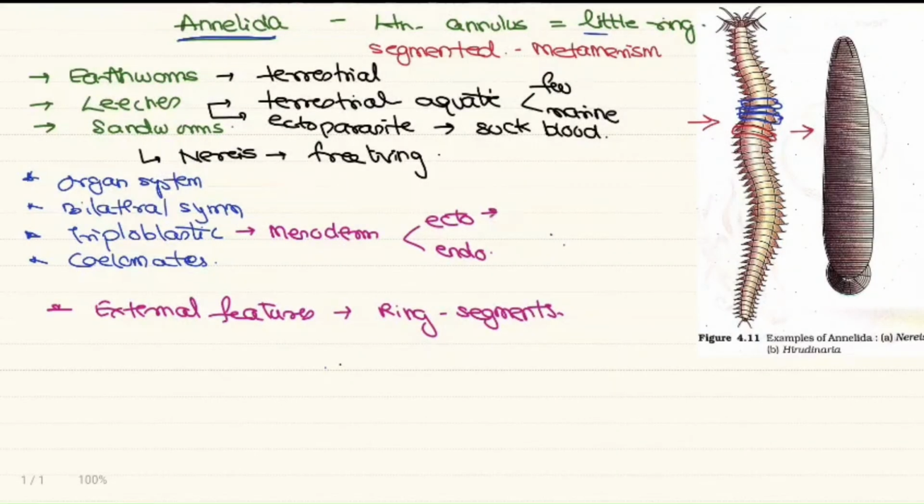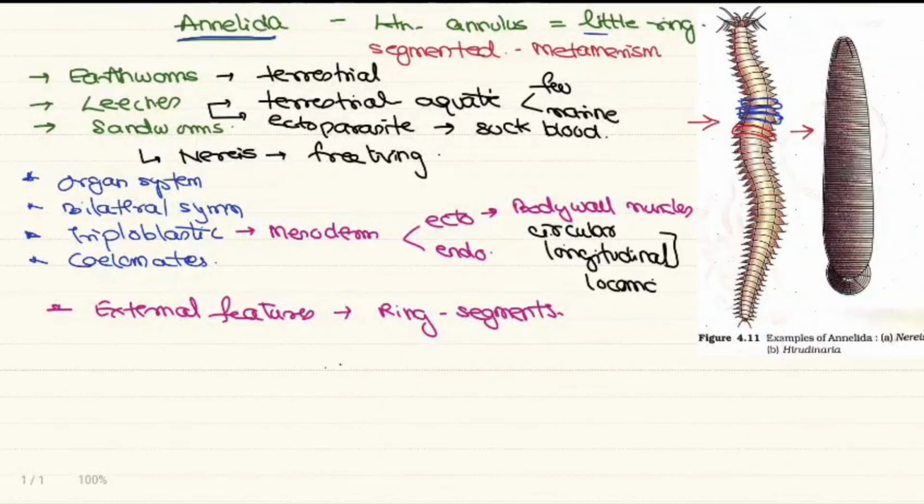The ectoderm and mesoderm will form the muscles of the body wall, and there are two types of body wall muscles: the circular muscles present in a circular fashion and the longitudinal muscles present lengthwise. These two are responsible for locomotion. The movement is possible by the muscles. The muscles present near the endoderm help in the peristaltic movements, right?